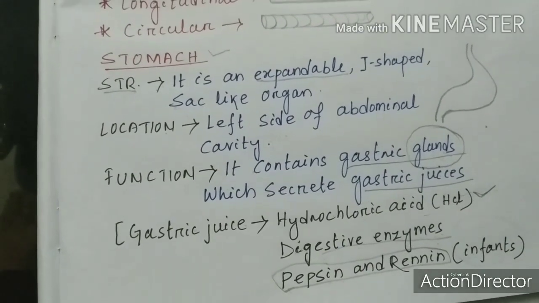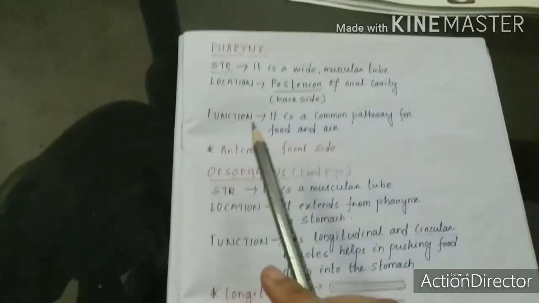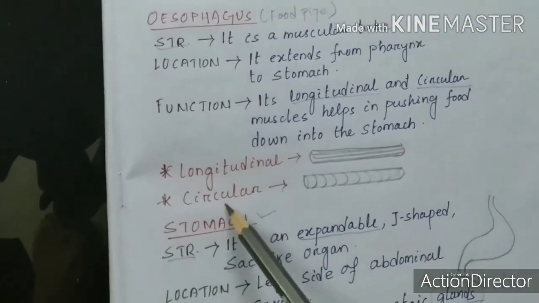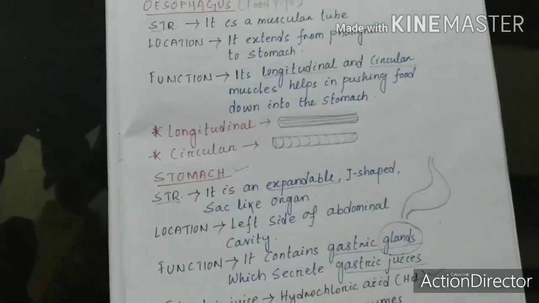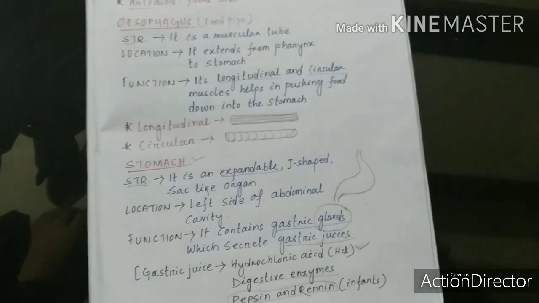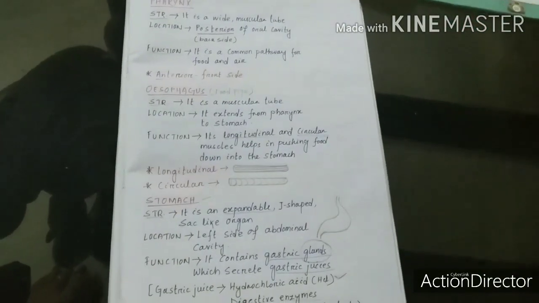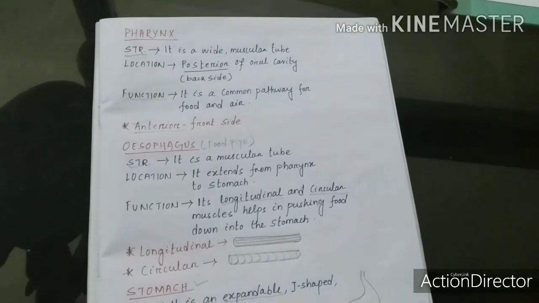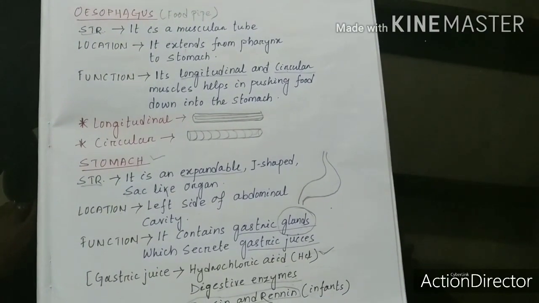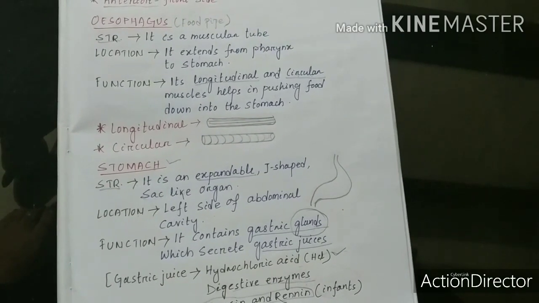So we have discussed today all the parts. Again, I am repeating what all we have discussed. We have discussed pharynx, we have discussed oesophagus, and we have discussed stomach. So all these things like structure, function and location, we have discussed for pharynx, then oesophagus and stomach. So go through it in detail, and in our next class we will move on to the next part of our alimentary canal, that is the intestine part.